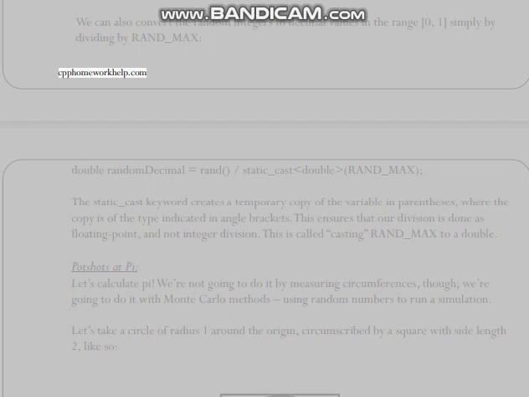double random_decimal = rand() / static_cast<double>(RAND_MAX); The static_cast keyword creates a temporary copy of the variable in parentheses, where the copy is of the type indicated in angle brackets. This ensures that our division is done as floating point, and not integer division. This is called casting RAND_MAX to a double.